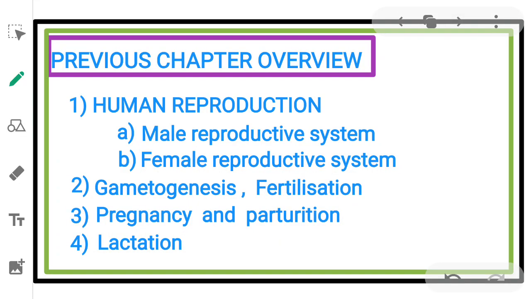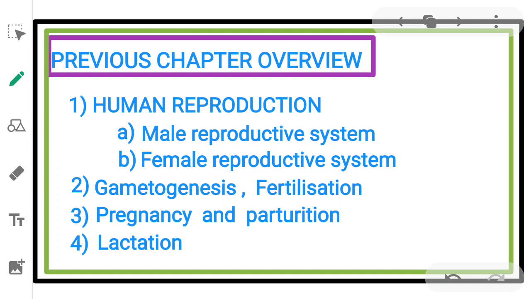Before explaining reproductive health, let us go through the previous chapter overview. In the previous chapter, we studied human reproductive system, that is human reproduction. In that, we studied the male reproductive system and female reproductive system. In the male reproductive system, we studied the different parts of the male reproductive organs with their functions. In the female reproductive system also, we studied different parts of the female reproductive organs with their functions.